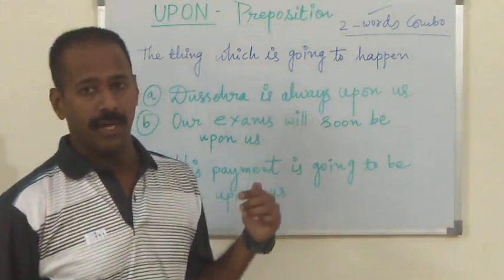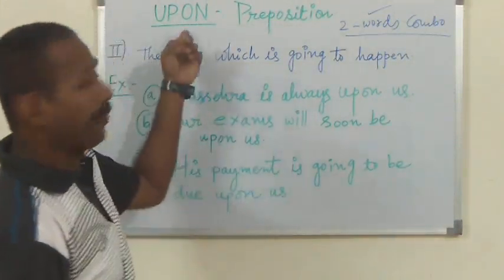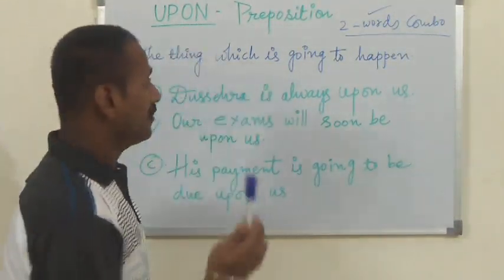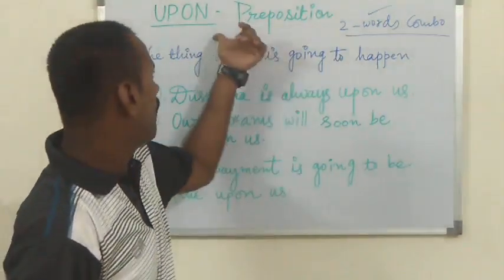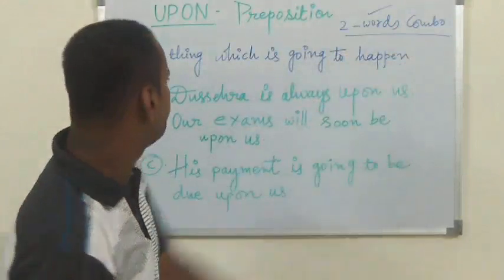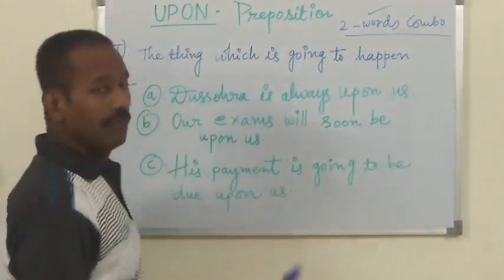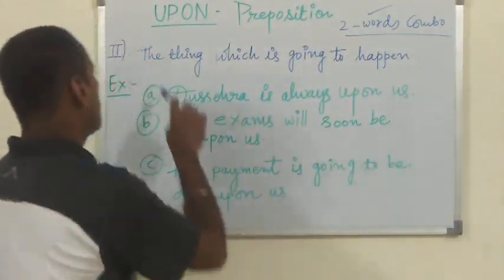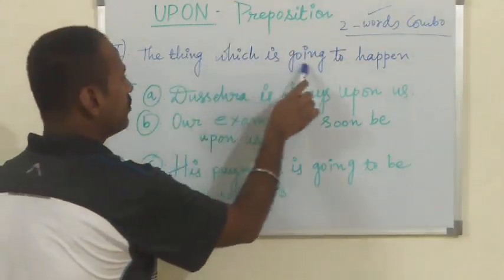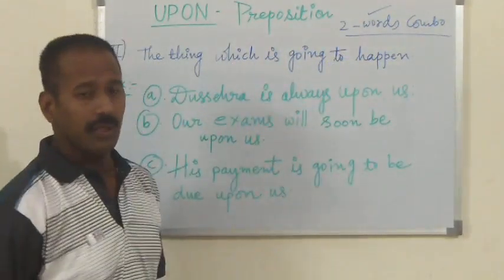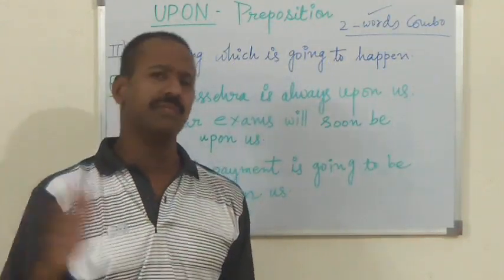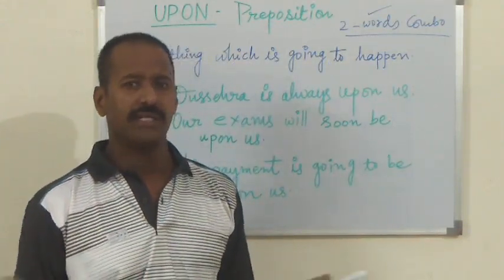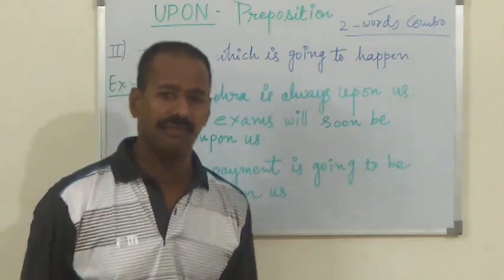So here is another use of the preposition upon. I already told you it is a combination of two words, up plus on. So what does it mean here? The thing which is going to happen. You know, in our life there are certain activities which come always. There are so many festivals which come always.